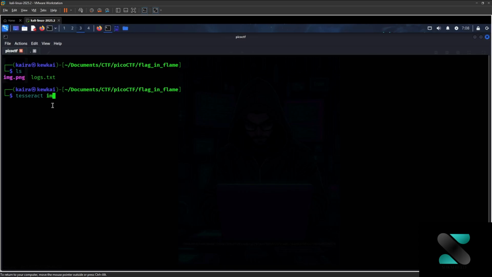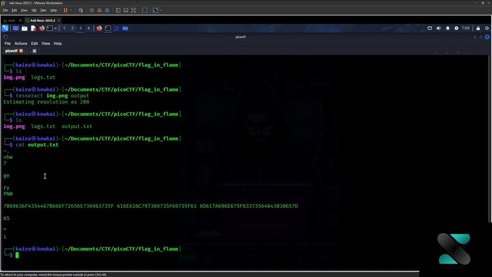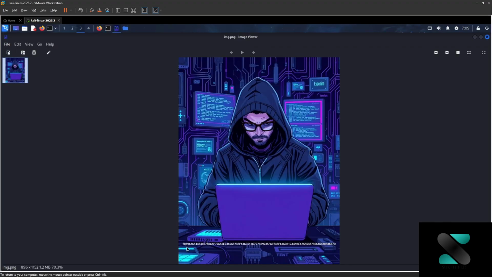So I'll type this, and we will store it in some output file. Let's see if the file is created. Okay, output.txt is being created. Let's see.